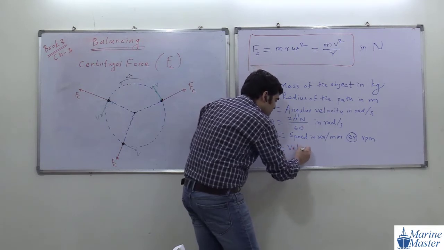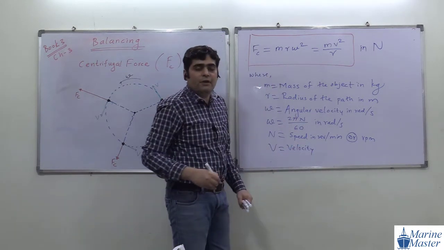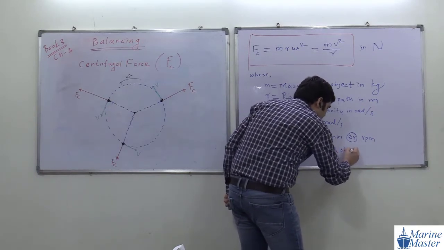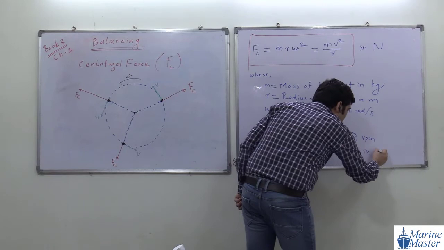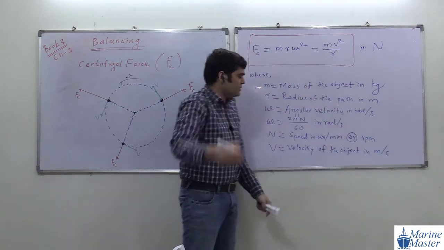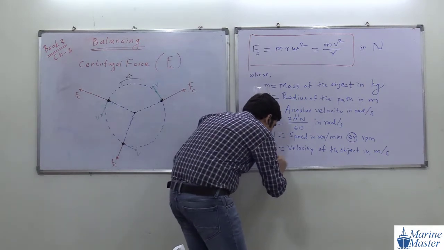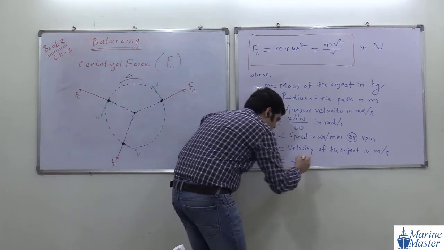And V means the velocity of the object, and velocity is always in meter per second. In future chapters we are going to deal with omega and velocity in a detailed way. And V is always equal to omega into R.